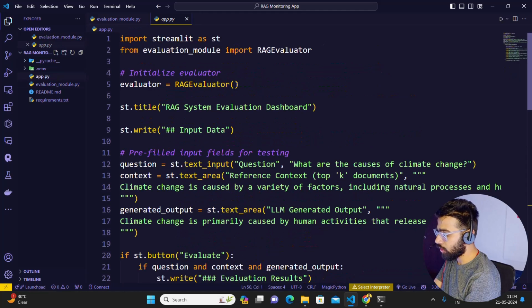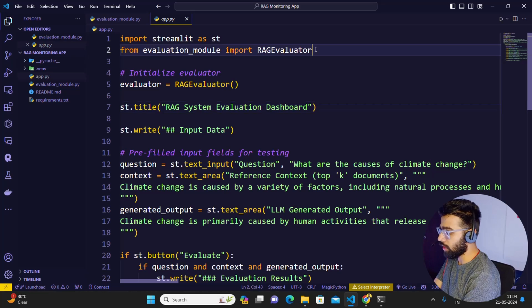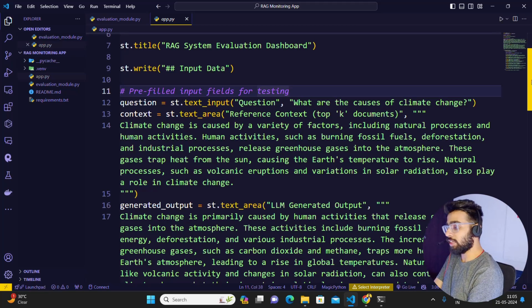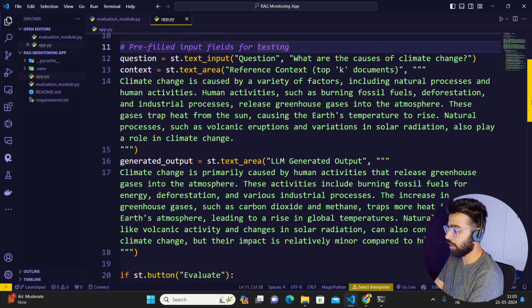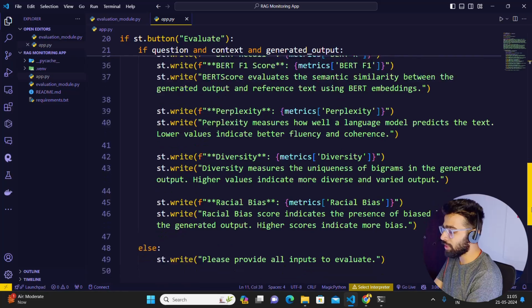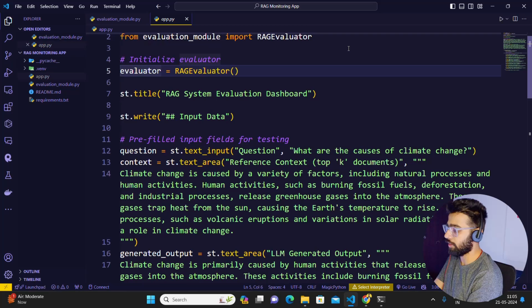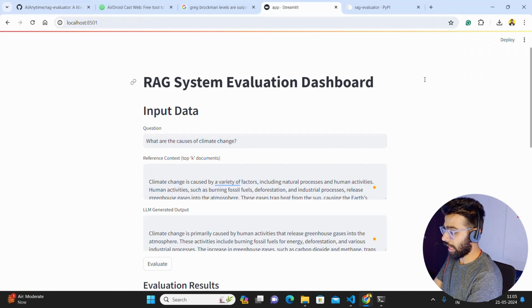And then I have an app.py. So app.py is a Streamlit app where you can see a title. I'm loading that class from that file, and I'm initializing the evaluator. And then I have a title and some pre-filled input fields. I'll just do an alt Z just to show the demo. You can also directly send the data from your current system through a webhook. For example, if you're using FastAPI or Flask, you can send the data from there to here. Then you have some basic processing: just a button. When the button is clicked, the evaluator will be called. This is what I have done. I'll also show you the app here. This is the app that we tried out.